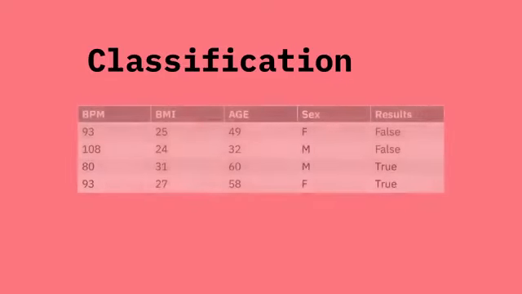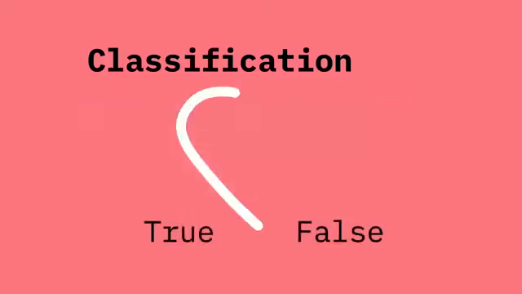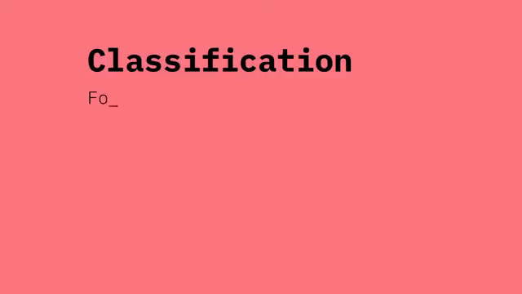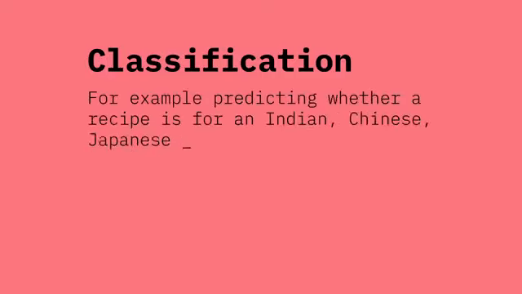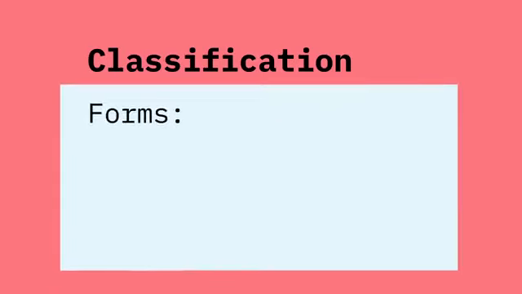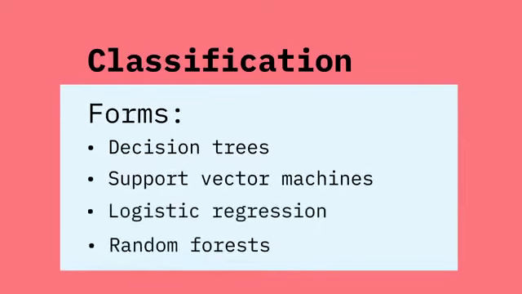In a previous example, given a set of features X, like beats per minute, body mass index, age, and sex, the algorithm classifies the output Y as 2 categories, true or false, predicting whether the heart will fail or not. In other classification models, we can classify results into more than 2 categories. For example, predicting whether a recipe is for an Indian, Chinese, Japanese, or Thai dish. Some forms of classification include decision trees, support vector machines, logistic regression, and random forests.